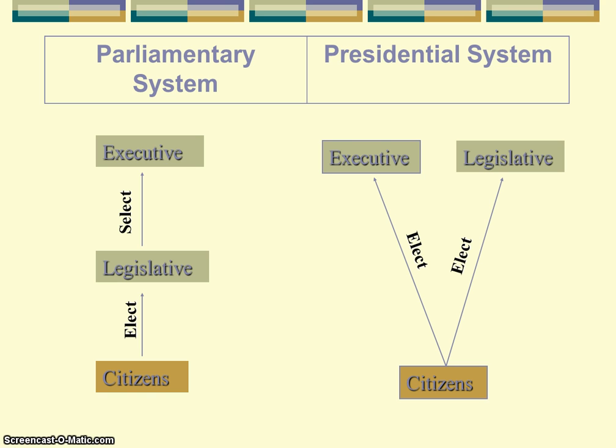Don't get caught up with whether it's a president, a chancellor, or a prime minister. The big way to know if it's a parliamentary system is, are they voting for the legislative branch, and then from there the legislative branch picks their leader. That's the hallmark, or the characteristic, of a parliamentary system.